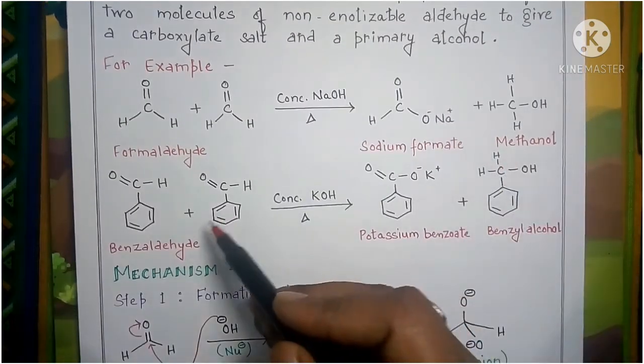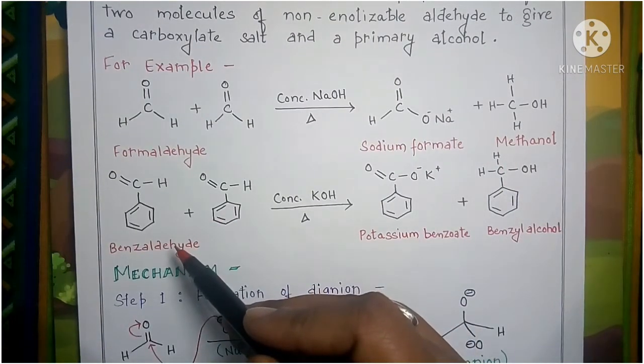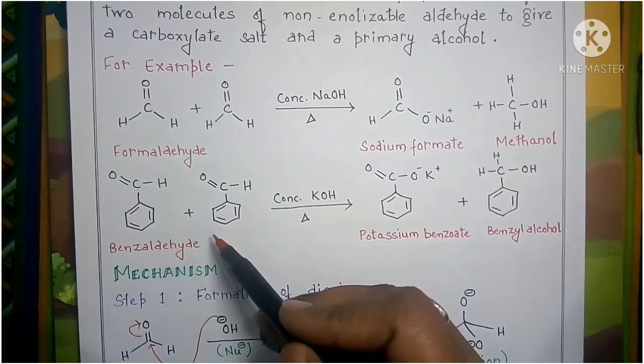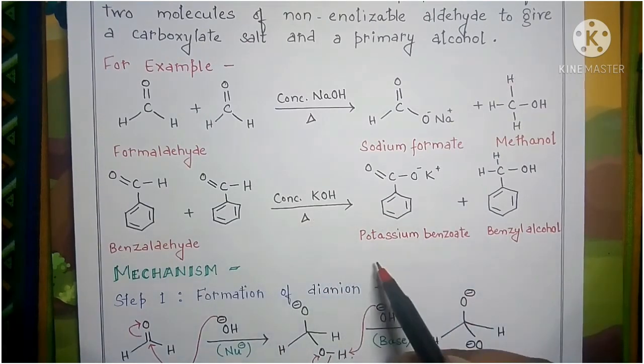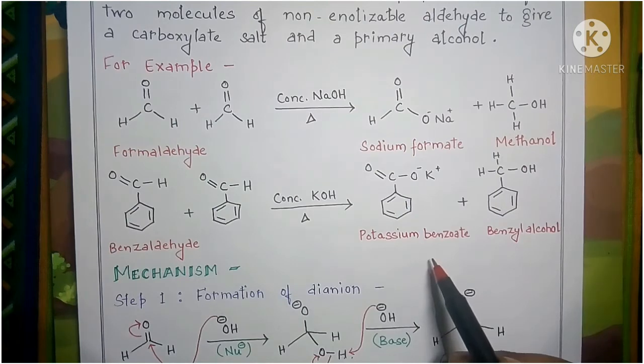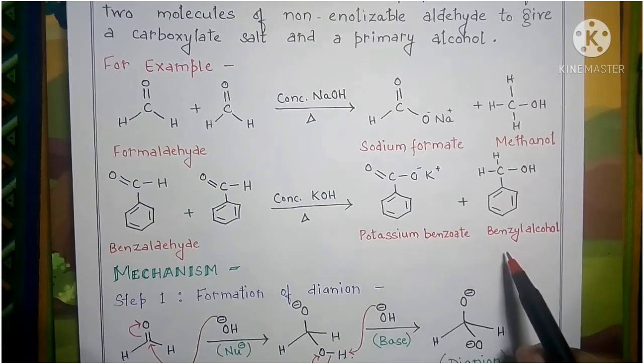Then similarly, if we take benzaldehyde, that also does not contain the alpha hydrogen atom. When two molecules of benzaldehyde react with concentrated KOH, it will give you the corresponding potassium benzoate as an oxidized product and benzyl alcohol as a reduced product. Now, let us have a quick look at its mechanism.